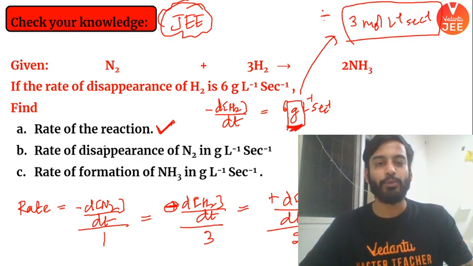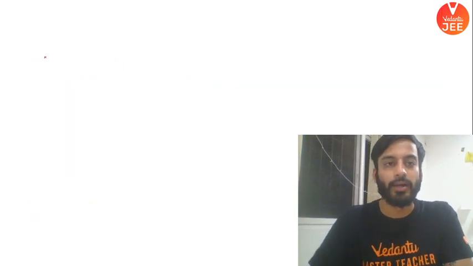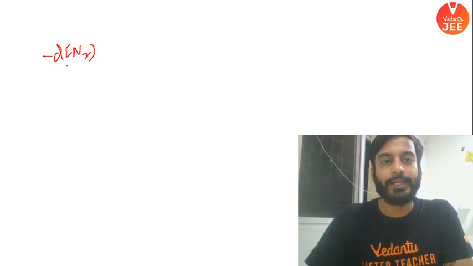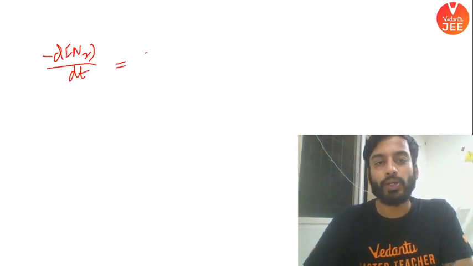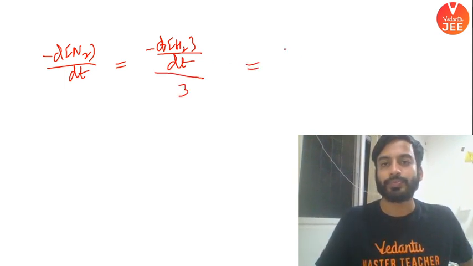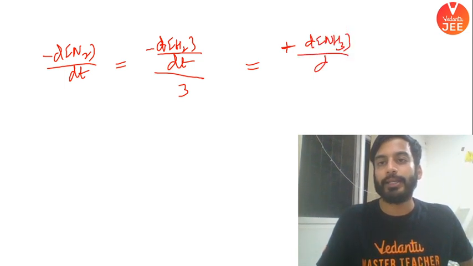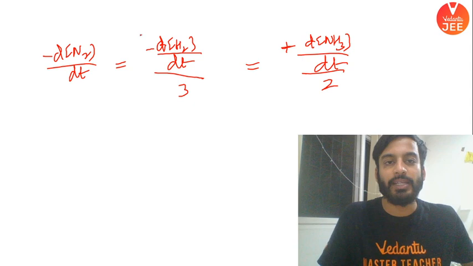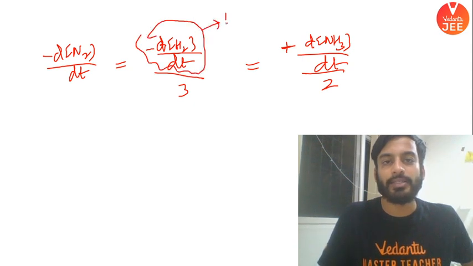Okay beta, now tell me, what is the answer for the rate of disappearance of N2? They are asking this. Let me show you here. Minus dN2 by dt is equal to minus dH2 by dt divided by 3, is equal to plus d ammonia by dt divided by 2. You have been given this value as 6 gram per liter per second.